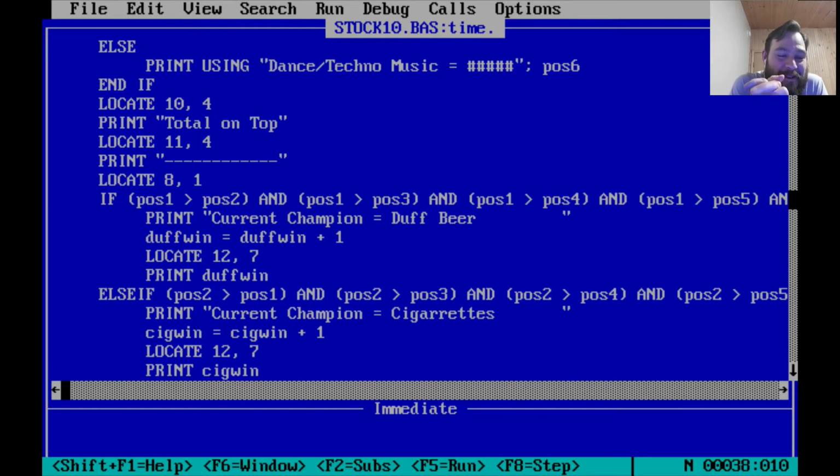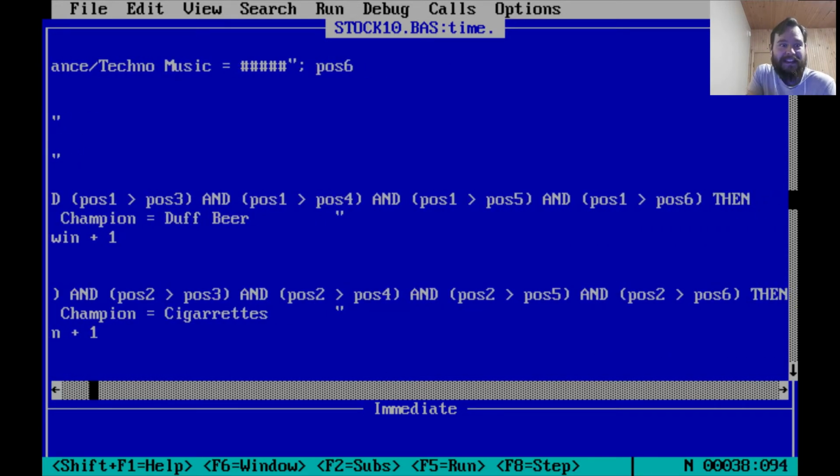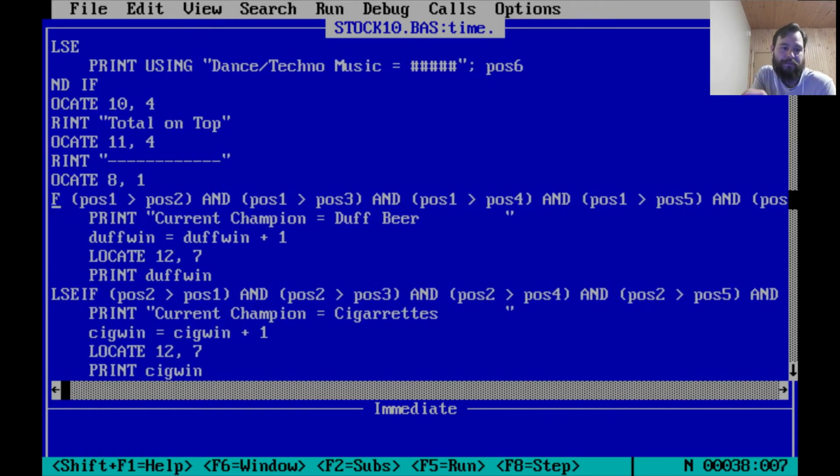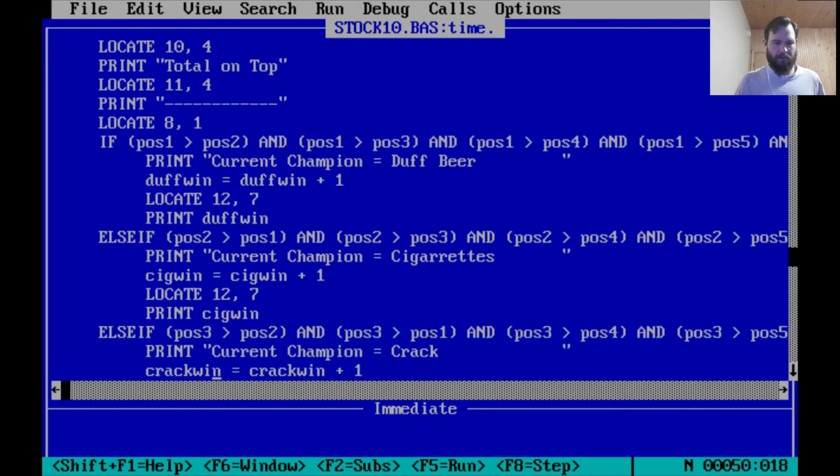If pause 1 is greater than pause 2, and pause 1 is greater than pause 3, and pause 1 is greater than pause 4, and pause 1 is greater than pause 5, oh, I wonder what's next. And pause 1 is greater than pause 6, then, wow. Print the current champion equals duff beer. Duff win equals duff win plus 1. So the win variables are indeed the number of times they've been champion. And then print duff win for the current champion status. Basically, if pause 1 is greater than all the other ones, do the duff beer things.